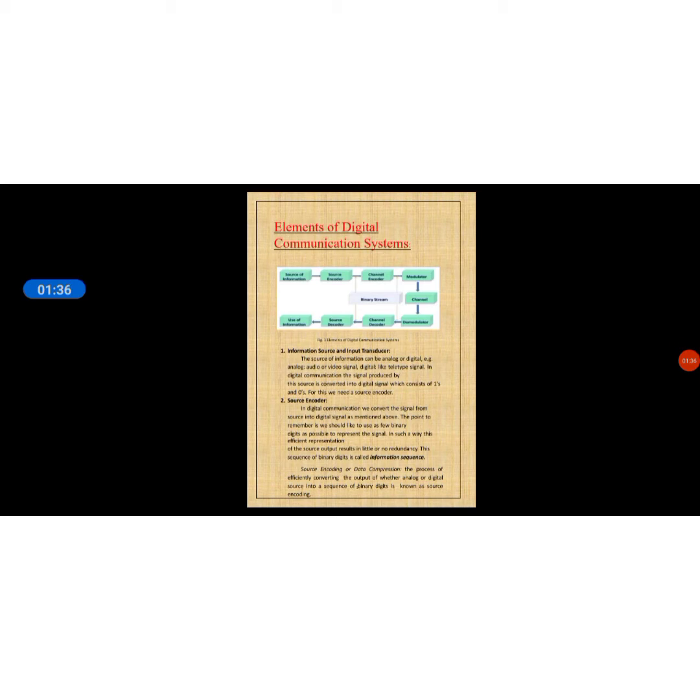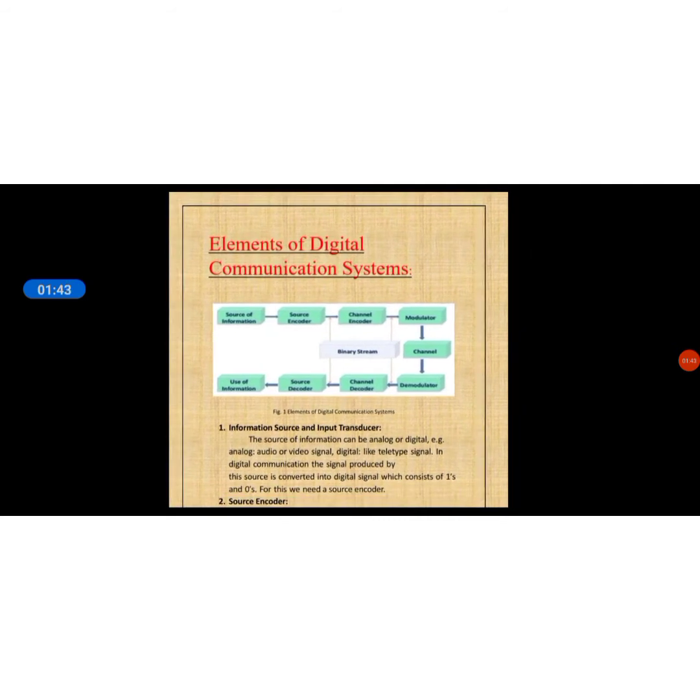In this slide we are going to discuss the basic elements of digital communication system. We are studying communication theory here. The fifth unit is about the basics of digital communication. It is very essential.